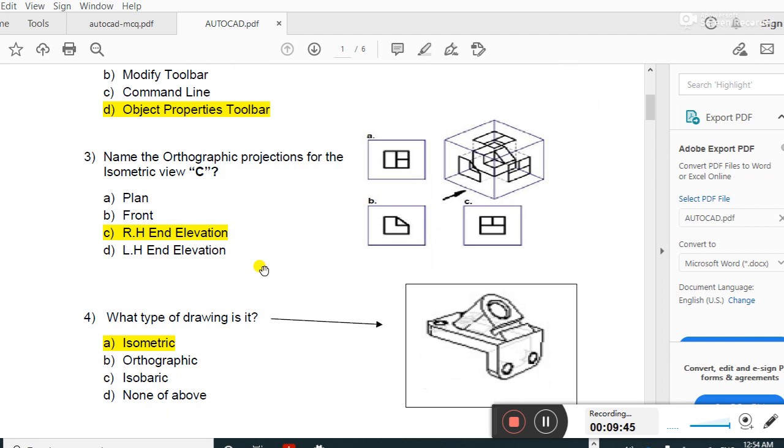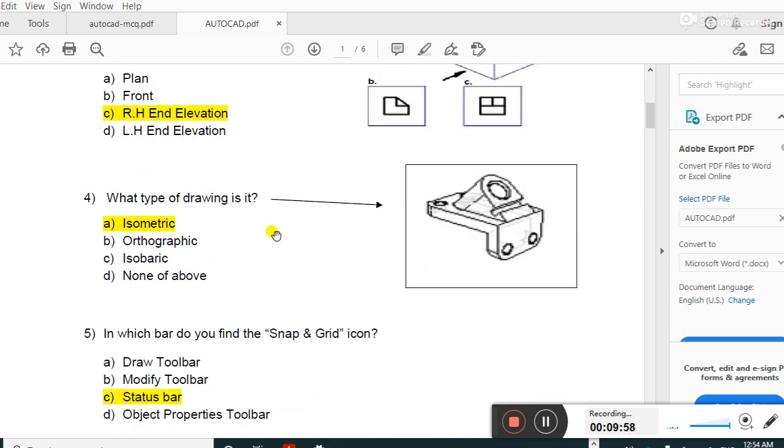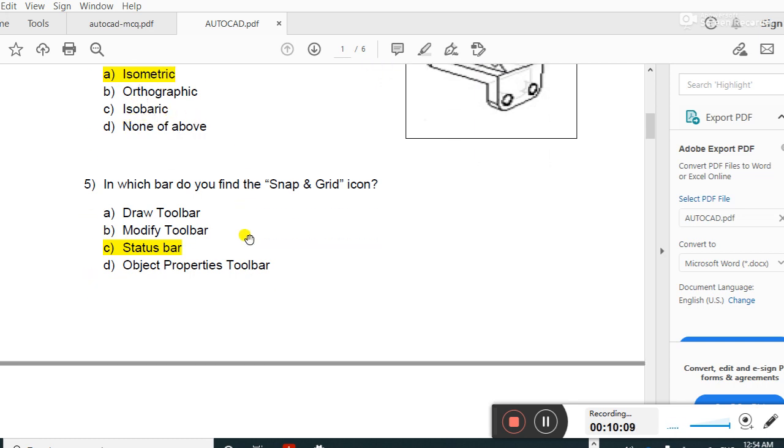Right answer. Name the orthographic projection for the isometric view of C. This. RH in elevation. Right answer. What type of drawing is it? This is isometric, not orthographic, not isobaric. The right answer is isometric.